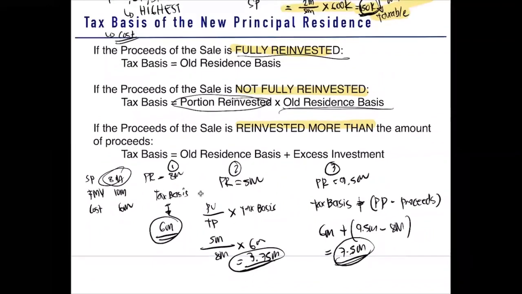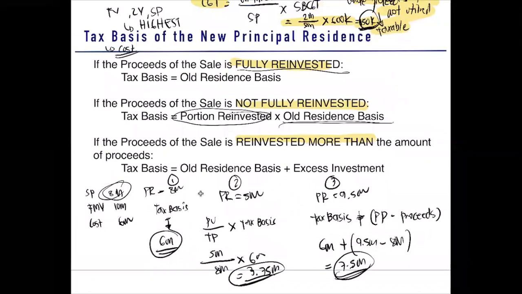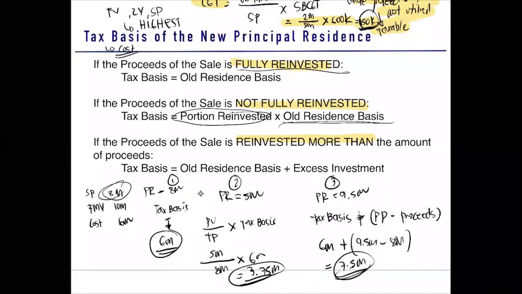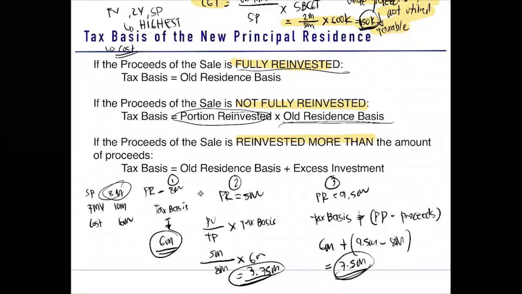Okay? So in case the problem asks you the tax basis of the new principal residence, just get the tax basis, whether it is fully reinvested, not fully reinvested, or more than reinvestment. Are we clear? And as to your capital gains tax, we just compare the fair market value, which is the fair value or zonal value, and your selling price, get the highest, multiplied by 6%. If there are two or more items as to your real property, then you get the separate zonal value, fair value, and selling price. Okay?